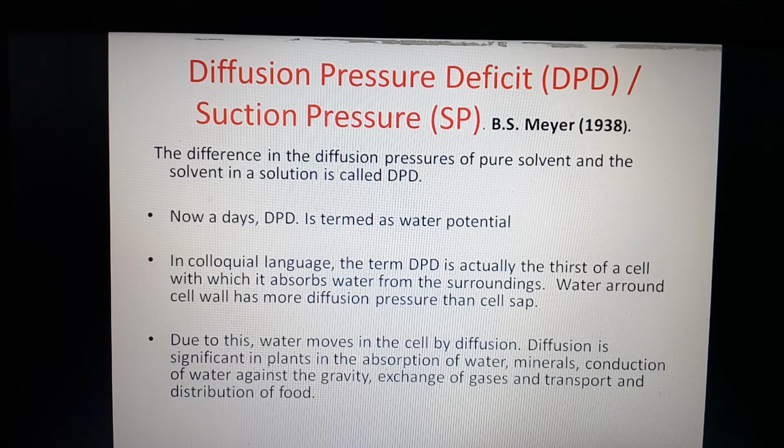Besides that, diffusion is helpful for exchange of gases, as CO2 diffuses from the atmosphere into the cells of a plant leaf, and O2 diffuses from the plant leaf towards the atmosphere. And transport and distribution of food from higher concentration towards lower concentration, as food material is transported from the production end towards the sink end, or from the storage end towards the sink end, also takes place due to what?